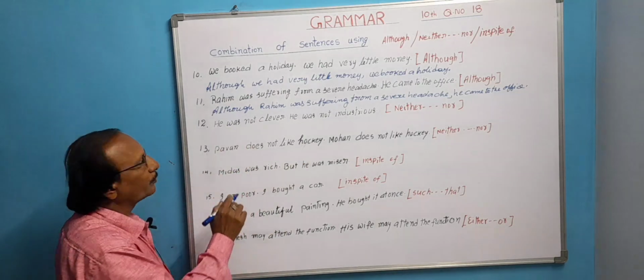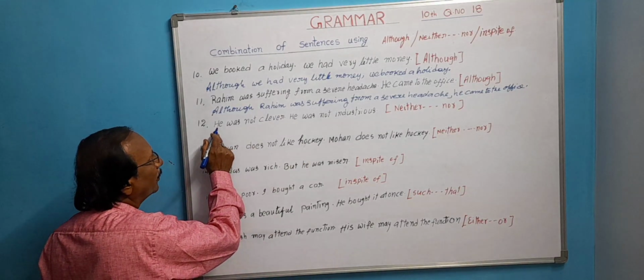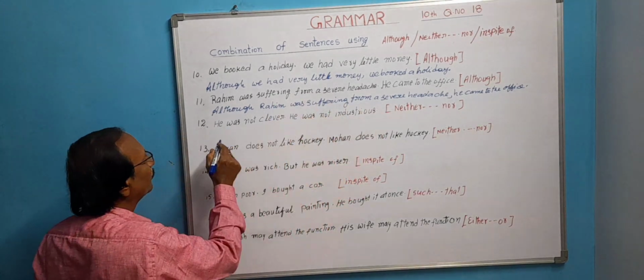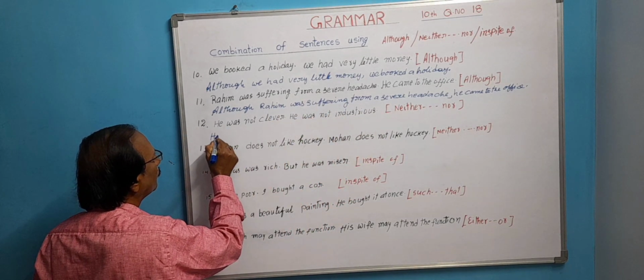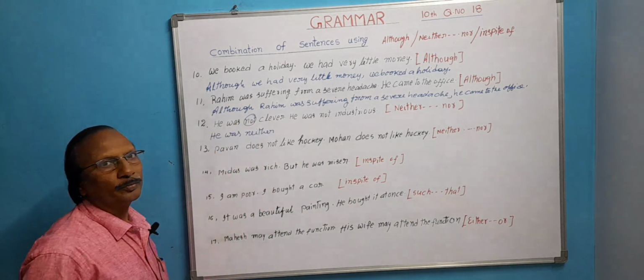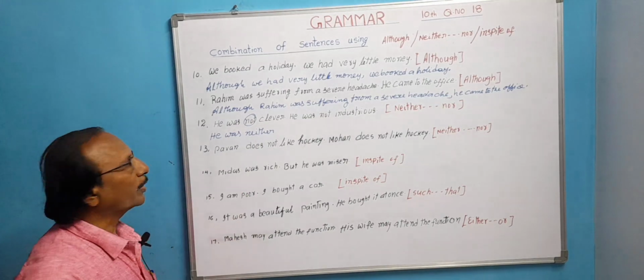How to write? After subject, write helping verb, and then we have to use neither. You need not write not again. Neither itself means negative.